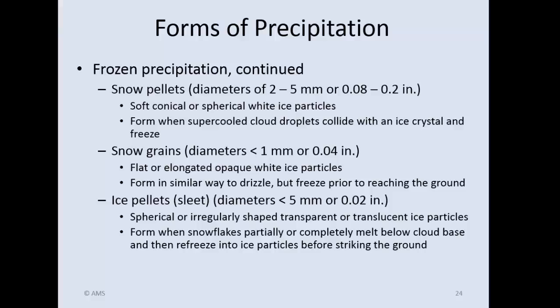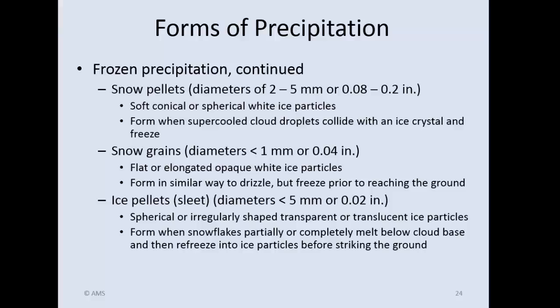So in my experience, snow pellets generally occur in clouds where there are a lot of supercooled cloud droplets, all right? Snow grains are very small, by the way. These are going to fall out of clouds that aren't that big, aren't that thick, and they're going to be very small, all right?